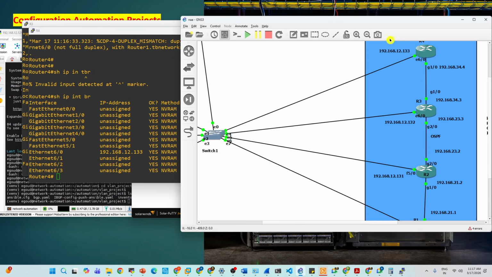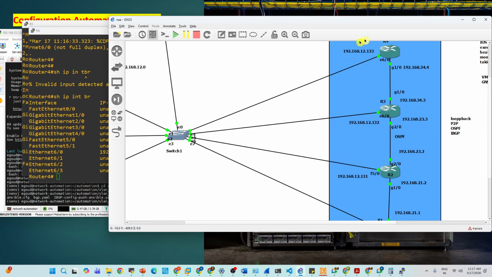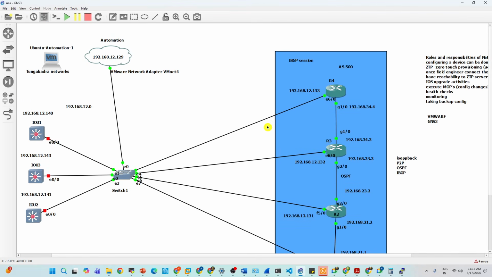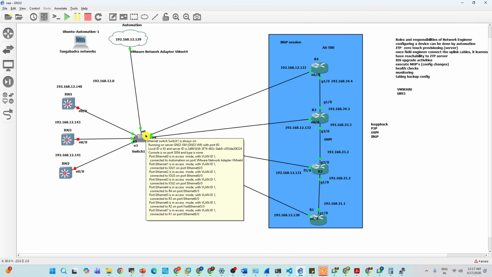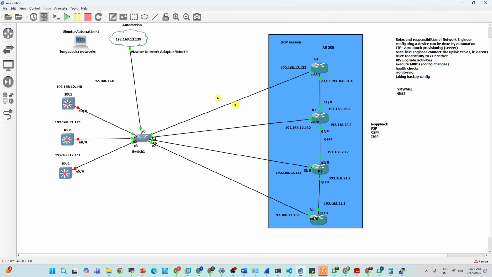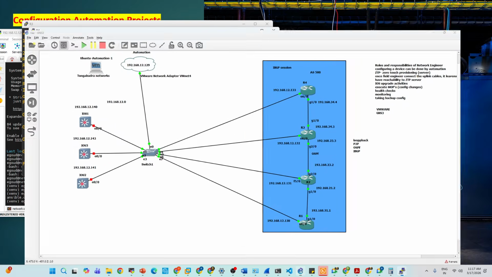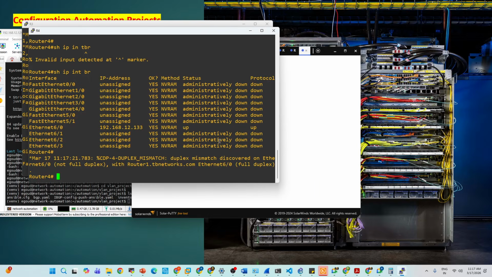So this is a lab, guys. I will teach you. In the real world, we have a setup like this. All the devices are connected to the management switch. The server is also connected to a management switch. Ultimately, you should have reachability to your devices from your automation server. This setup will take care of it. It is very complicated, but we'll take care of it.